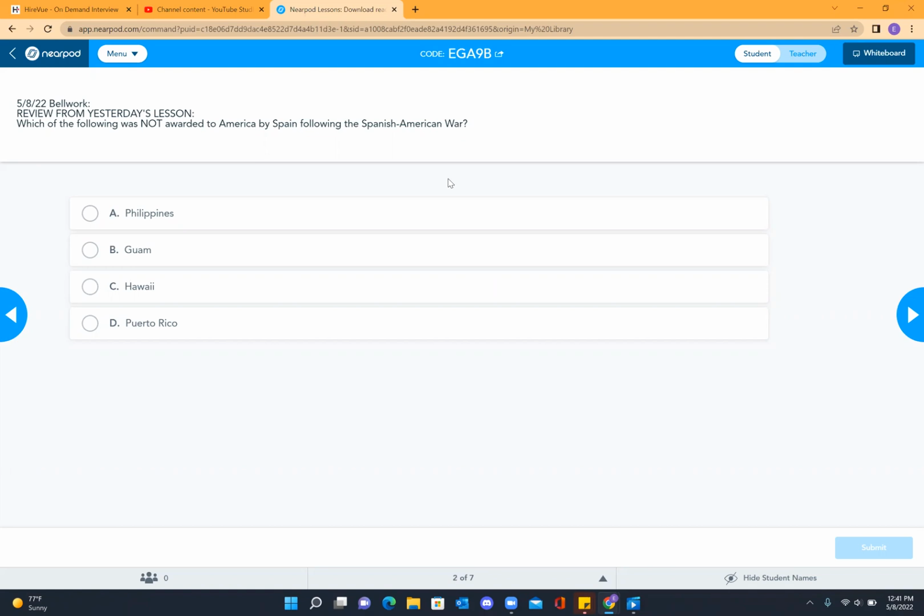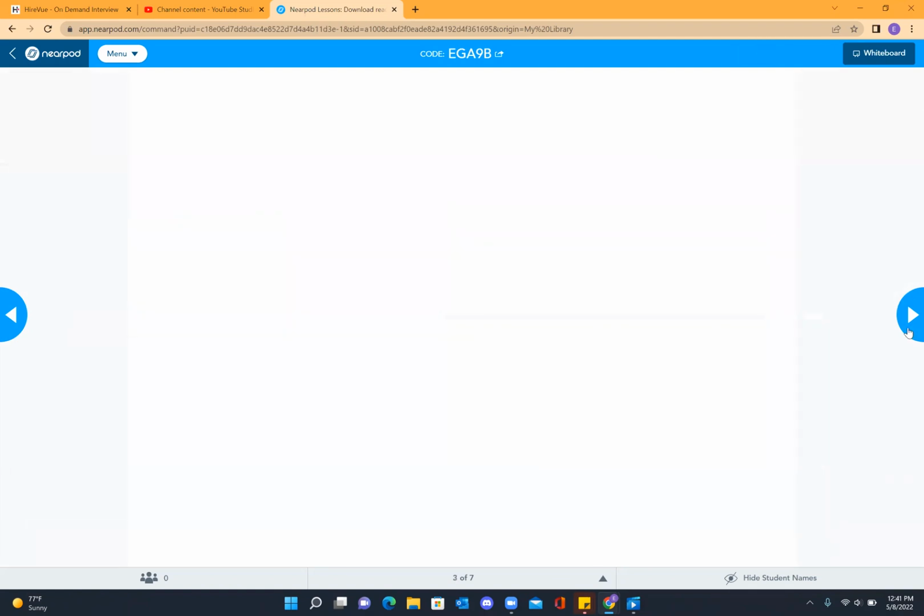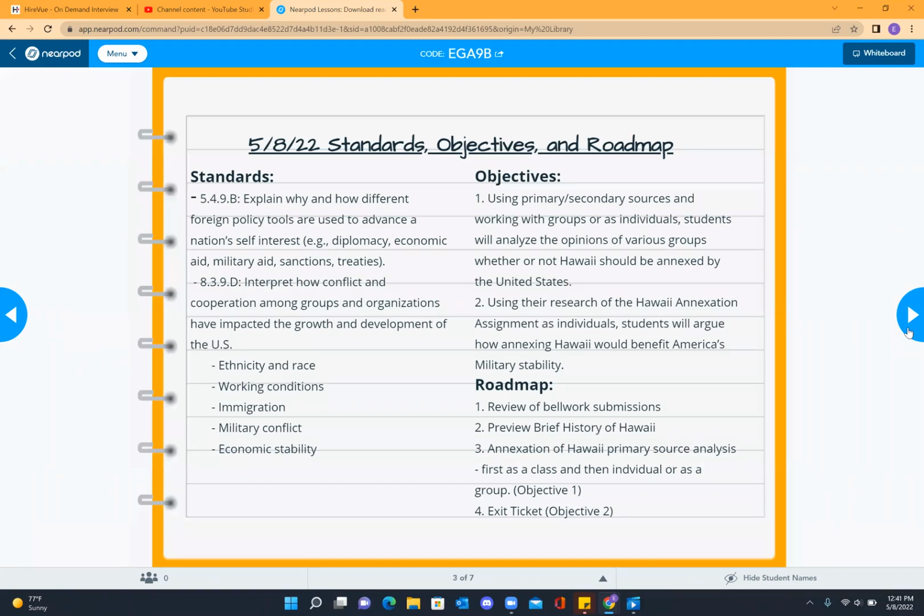Now, you may be wondering why I pulled that into our bellwork for today, and that is because over the course of the next couple of days, we are going to be getting organized and getting into the annexation of Hawaii, which is the next step on our list in American imperialism in our unit. We have 2 objectives for today.